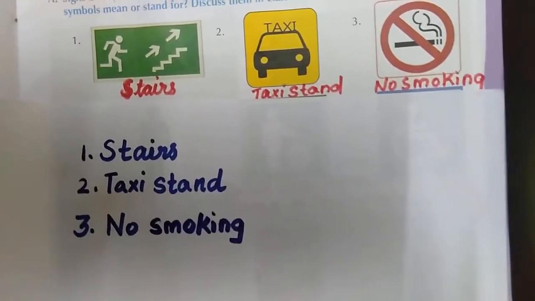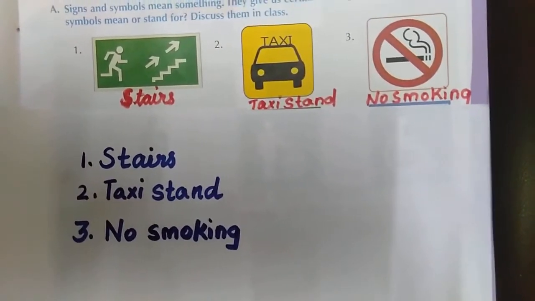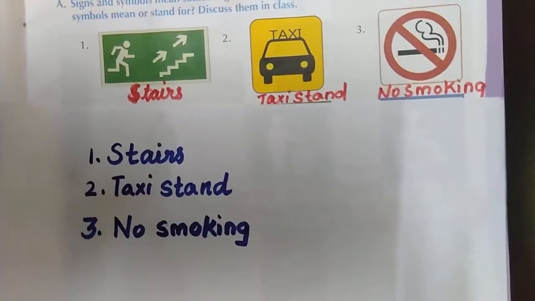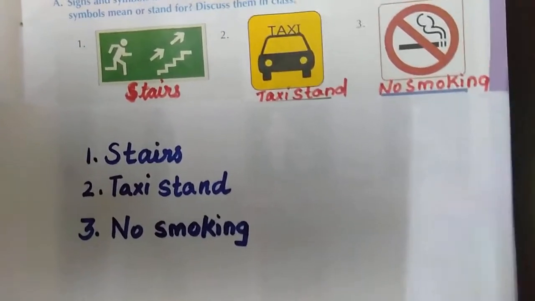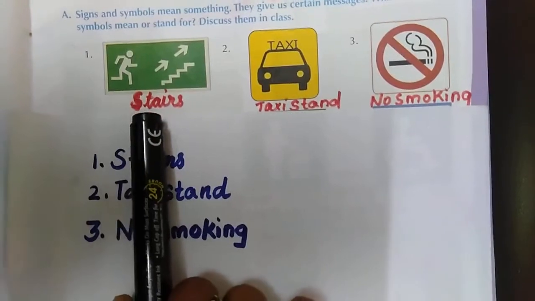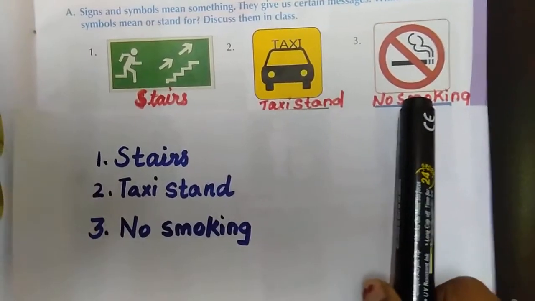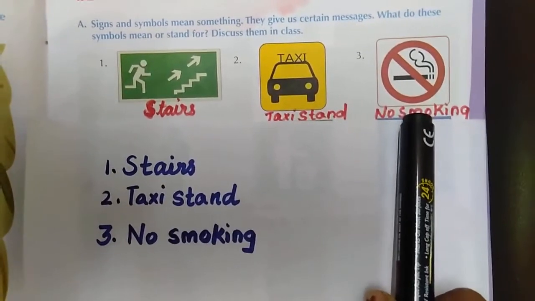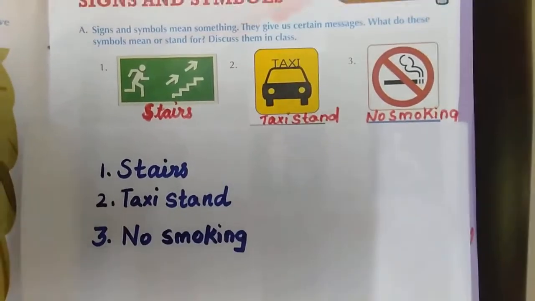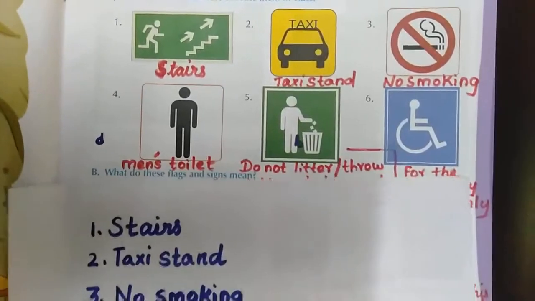Second picture, taxi stand. Third picture, no smoking. Okay. Then, you will go for the next one.